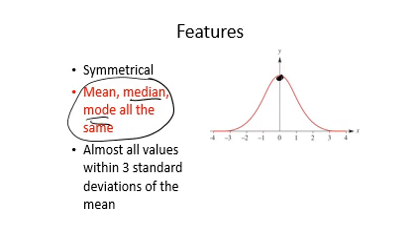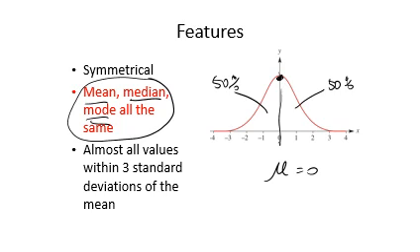The median means that 50% are greater than it, 50% are less than it, and so yes, we see that would be falling into what we might expect as well. And with the mean, the average value, that's when we add all the values together and divide by how many there are. That turns out to be in the middle as well. So in this case, we'd say the mean would be equal to 0.